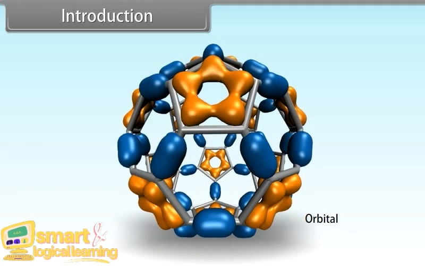Orbitals are characterized by a set of numbers known as quantum numbers. The energy, size, shape and orientation of the electron orbital can be specified by the use of three quantum numbers. These are the principal quantum number, azimuthal quantum number and magnetic quantum number. So, throughout this model, we will learn the quantum mechanical model of the atom.